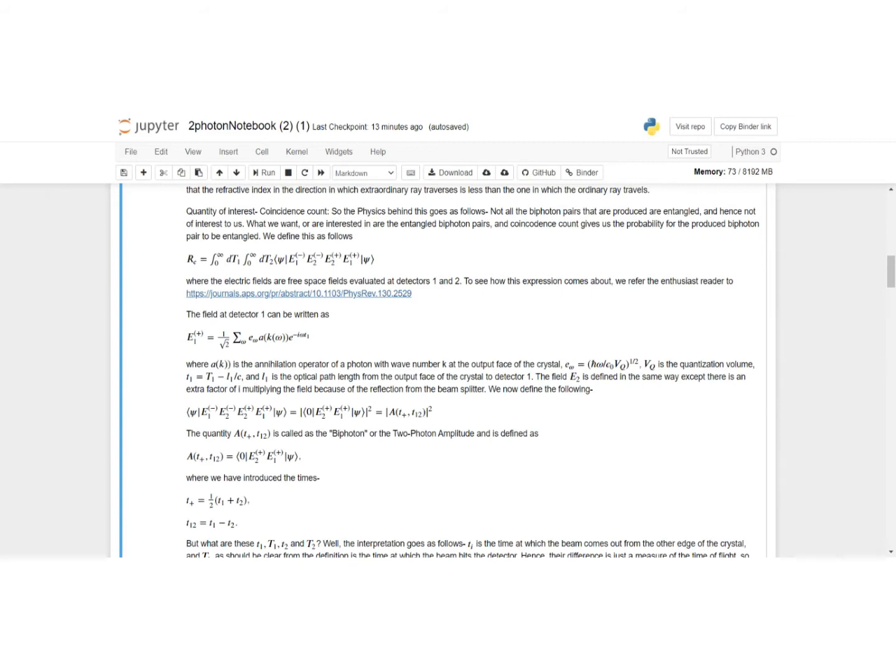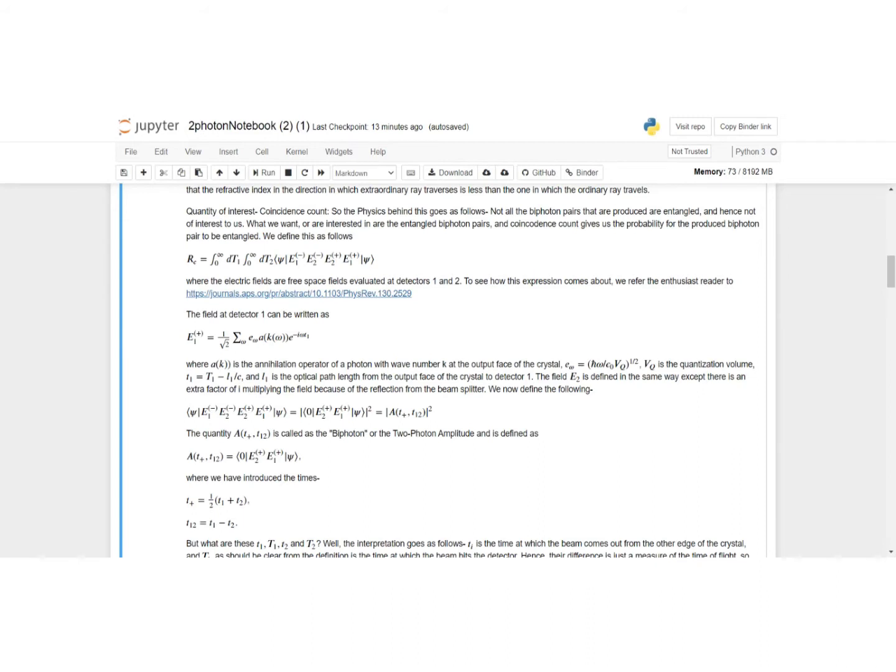So what I mean by that is that not all the biphoton pairs that are produced are entangled. We are interested in only those which are, and hence this is just a measure of that fraction of biphoton pairs which are actually entangled. And this is the expression of that. I'll define what capital T1, capital T2 is later. For the moment, I'm defining what the E's are.